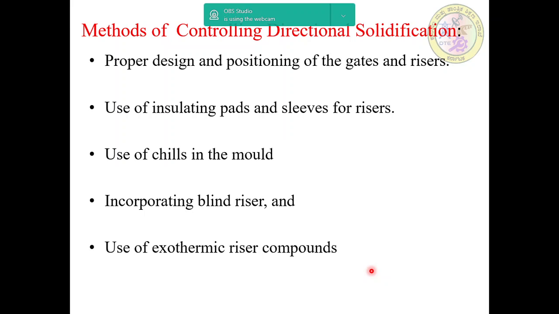It's also called methods or factors controlling directional solidification. In this, the various methods of directionally solidifying a molten metal, hence to obtain a sound casting, are listed and discussed one by one. These are the main factors to be considered for controlling the directional solidification.